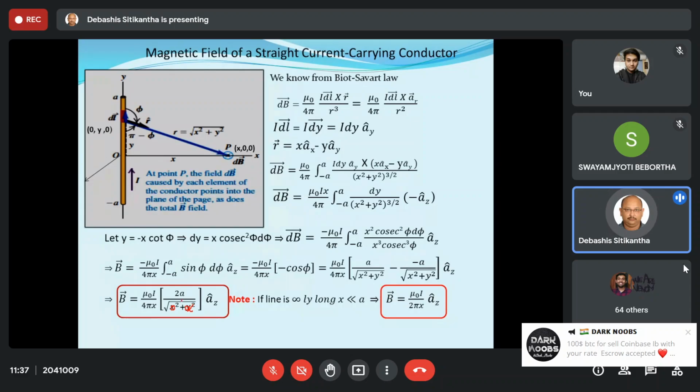So this a and this a will cancel out, this 2 will also cancel out over here, and this equation will finally become this much. So B vector is equal to mu 0 I by 4 pi x. What is x? It is the radial distance from the conductor to the point of evaluation. So this is how we are going to evaluate the magnetic field due to a straight conductor, whether it is a finite conductor or an infinite conductor.